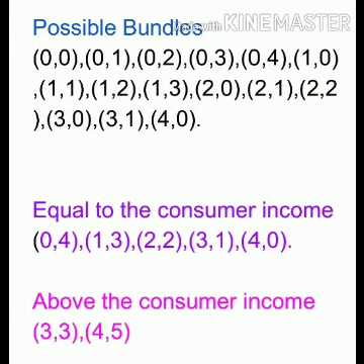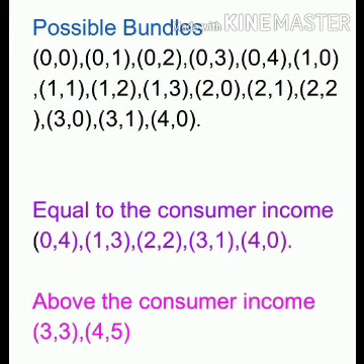All these bundles represented graphically give us a downward sloping straight line. It's what we call a budget line. When we join all these bundles, we get a curve, a downward sloping curve. That's what we call a budget line or price line. This budget line is also known as budget constraint.